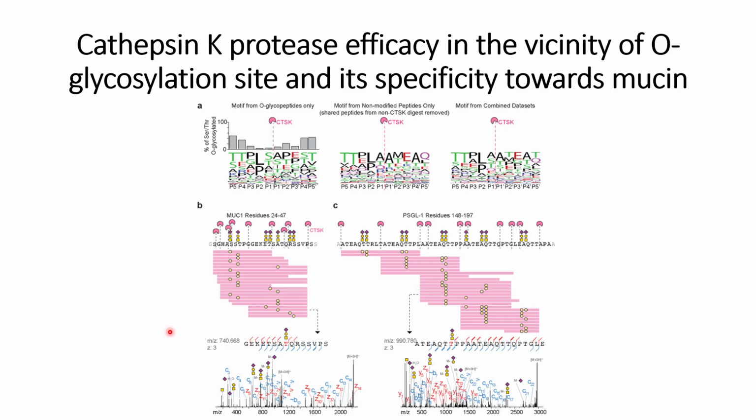So from this they are able to conclude that this cathepsin K protease efficacy works in the vicinity of the O-glycosylation sites that we have seen, and it is not only specific to mucin, as we can see the cleavage or protease activity even in these PSGL1 residues. So this is how they validated their hypothesis.